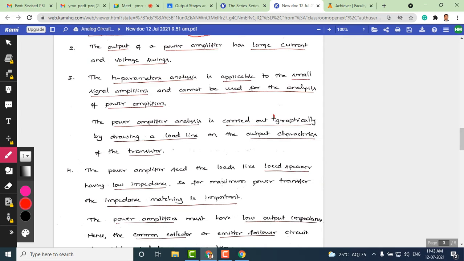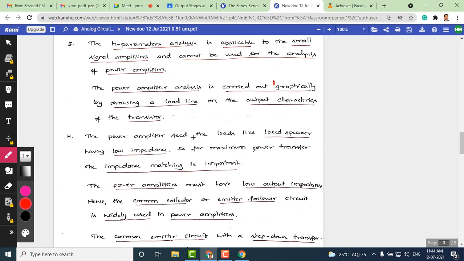If you recall my very beginning classes, I showed how a BJT behaves. We drew the transfer characteristics graphically, and we drew the load line and superimposed it on the output characteristics. So we have analyzed even the BJT and MOSFET graphically by drawing the load line. A similar procedure can be adopted for power amplifiers, since H parameters are not a good tool to analyze them. Other techniques like graphical methods can be used.